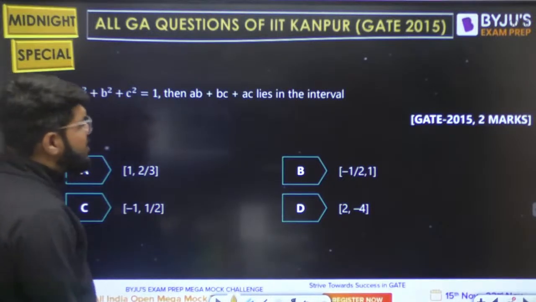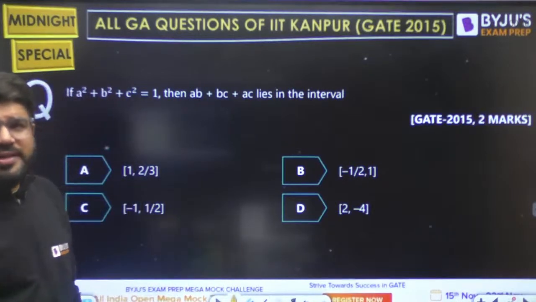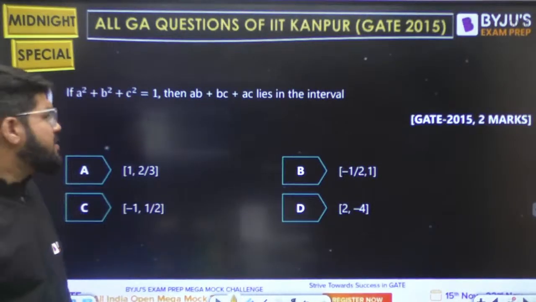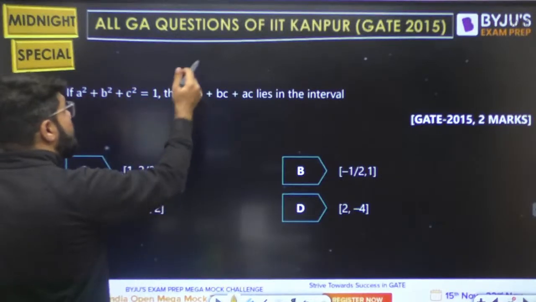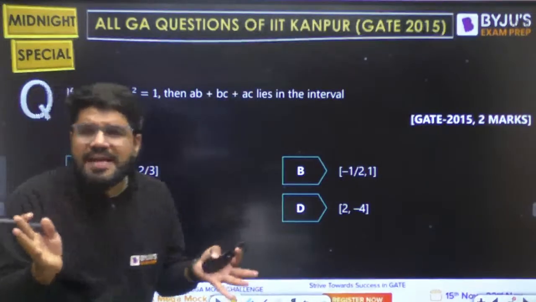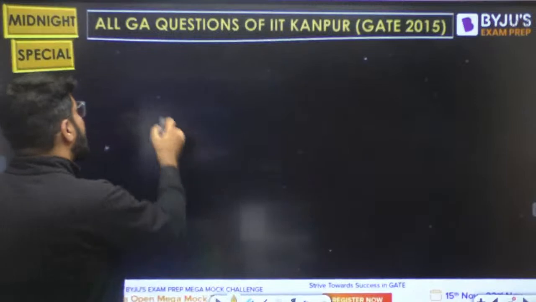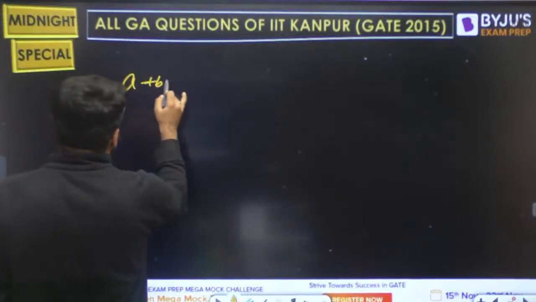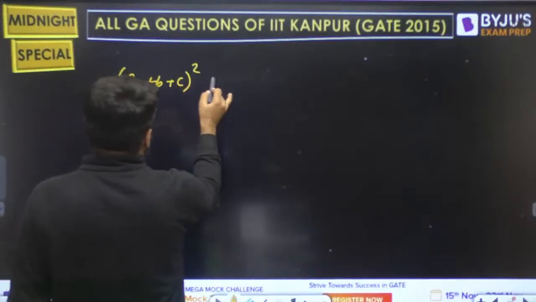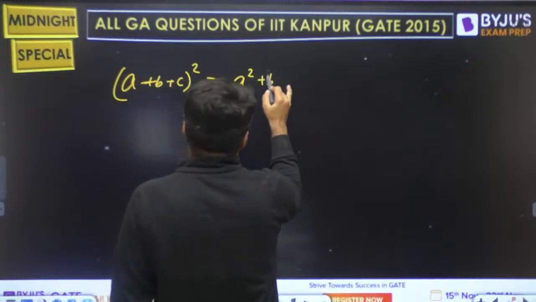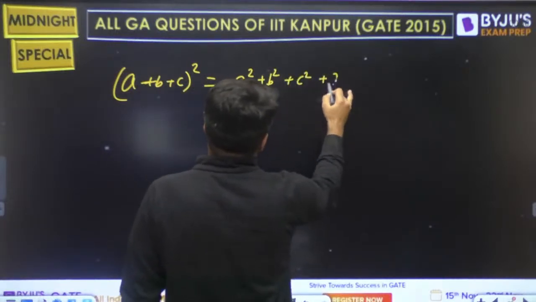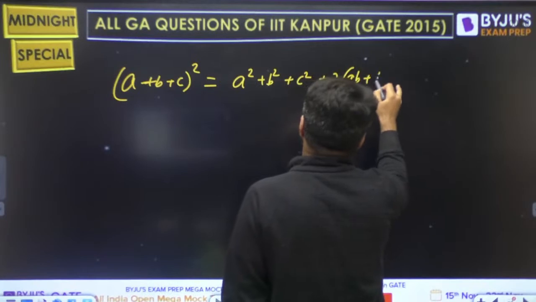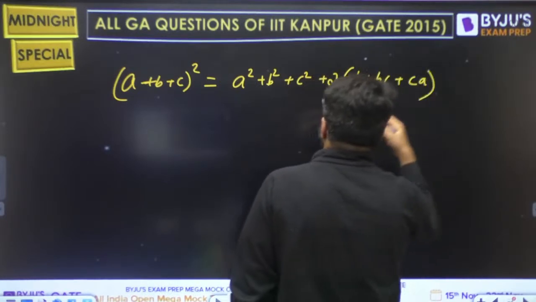Dekho, it's not necessary to calculate the entire interval. Sometimes you can just go with the options and grab the 2 marks. A square plus B square plus C square, AB plus BC plus AC. This combined lies in which identity? It lies in the identity of A plus B plus C whole square actually, and that is equal to a square plus b square plus c square plus twice of ab plus bc plus ca.